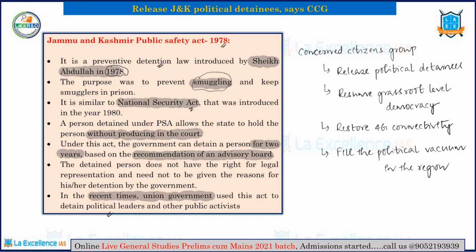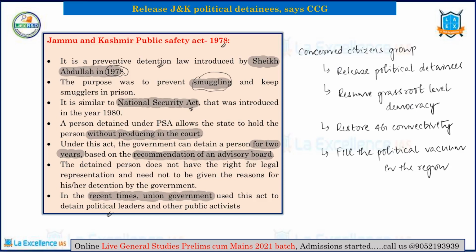So this article basically talks about the concerns voiced by this particular group called the CCG, or the Concerned Citizens Group. This group has pitched for the release of all those people who are detained under the Public Safety Act in Kashmir since the abrogation of Article 370. You have detained a lot of people using this Public Safety Act. You have to release these people, because if you do not do so, it would be a violation of their fundamental right to life and dignity.